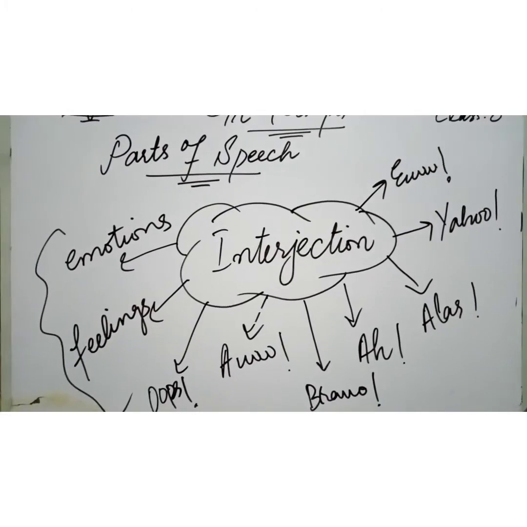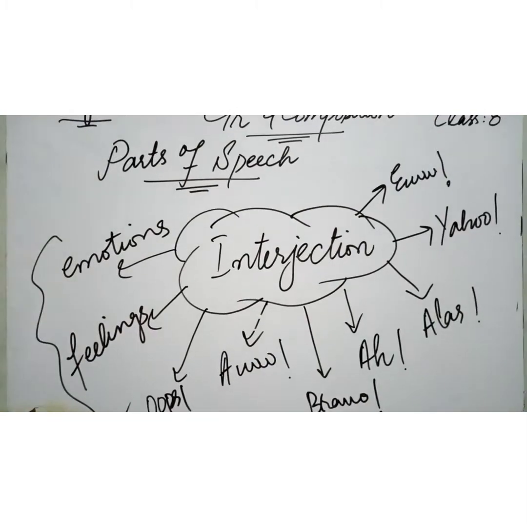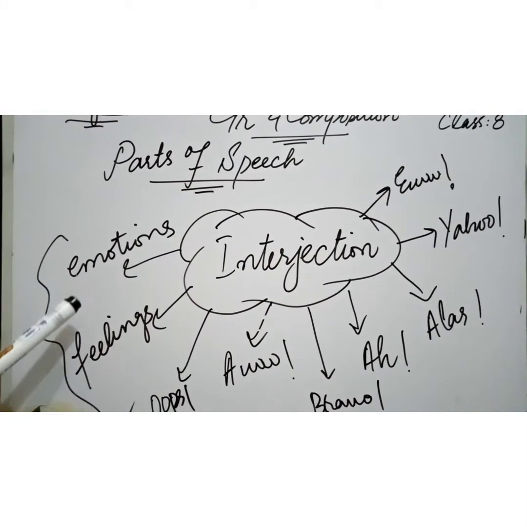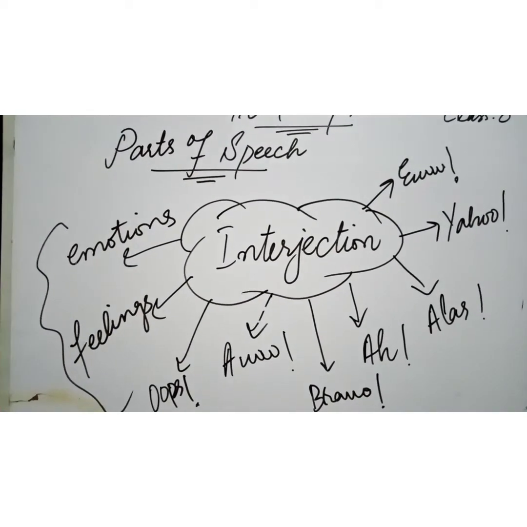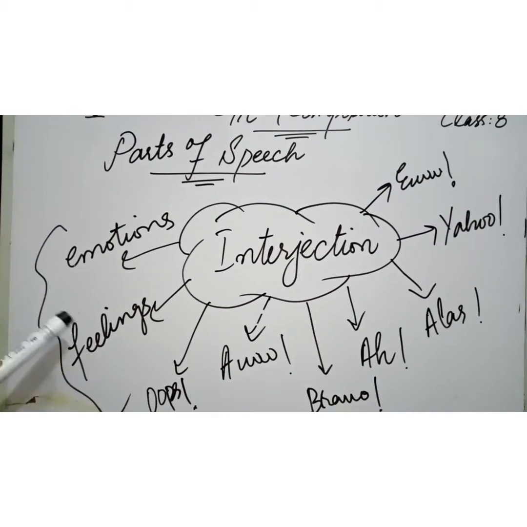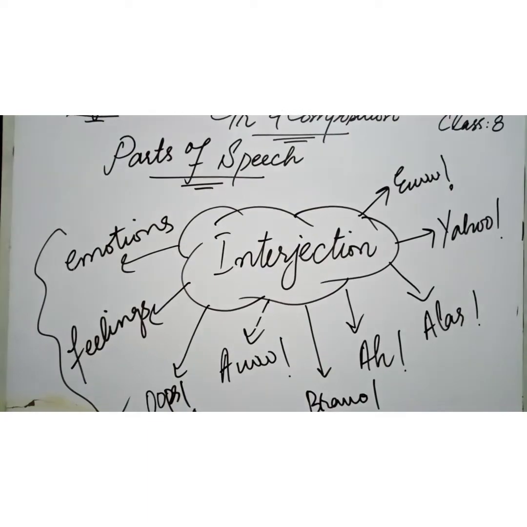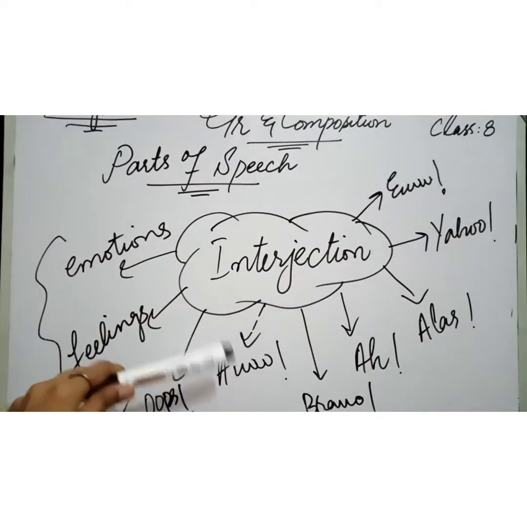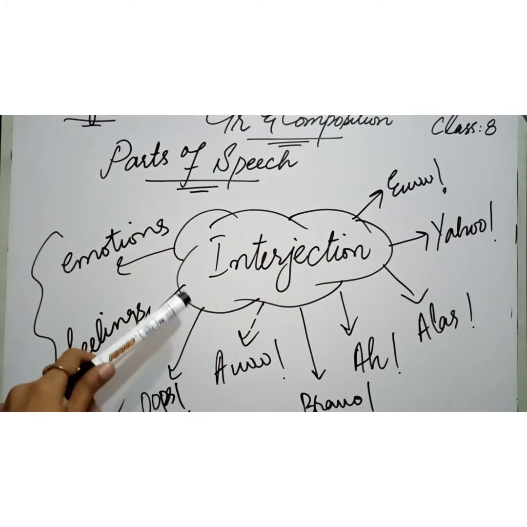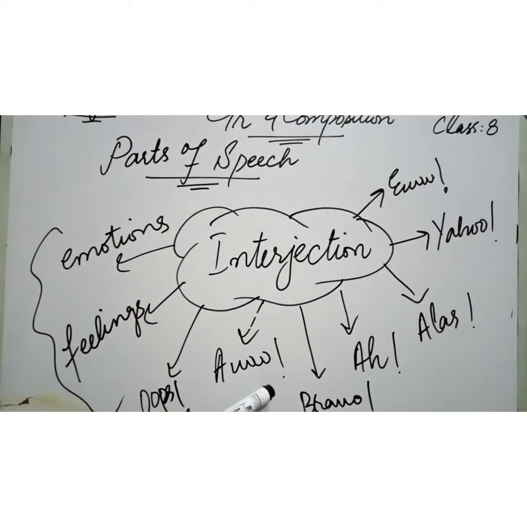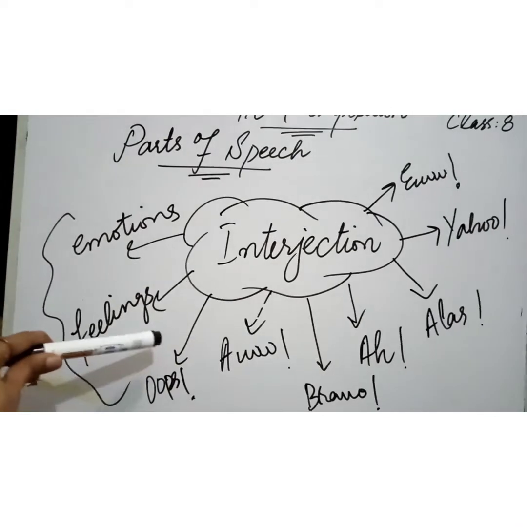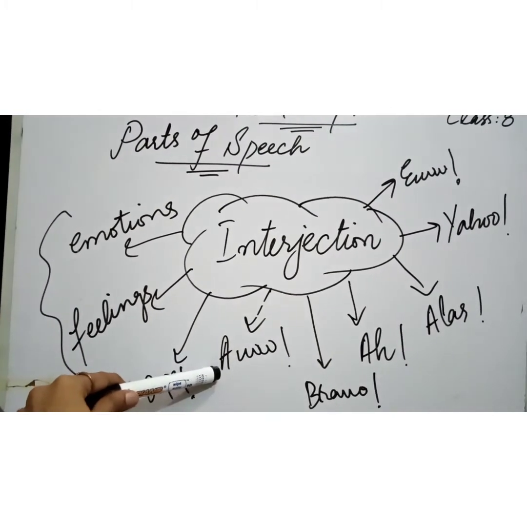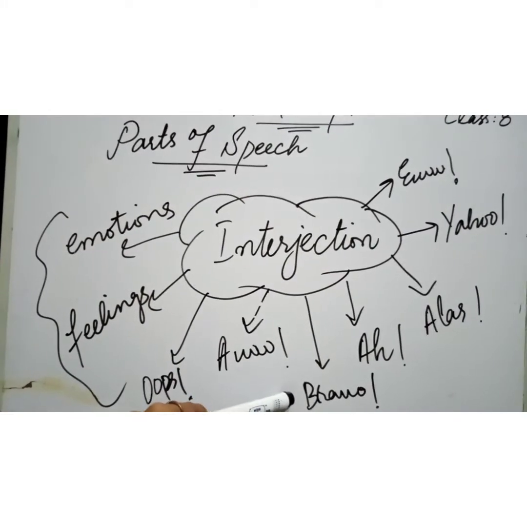Here comes the last part of speech, and that is interjection. Interjection is a word that is used to describe our emotions and sudden feelings. And feelings and emotions can be of joy, disgust, happiness, or sadness. So if you see the words I have written here, an interjection word always ends with an exclamation mark. Like if I say, oops, my car is not working. Oh, that's so beautiful. Bravo, you have done very well.